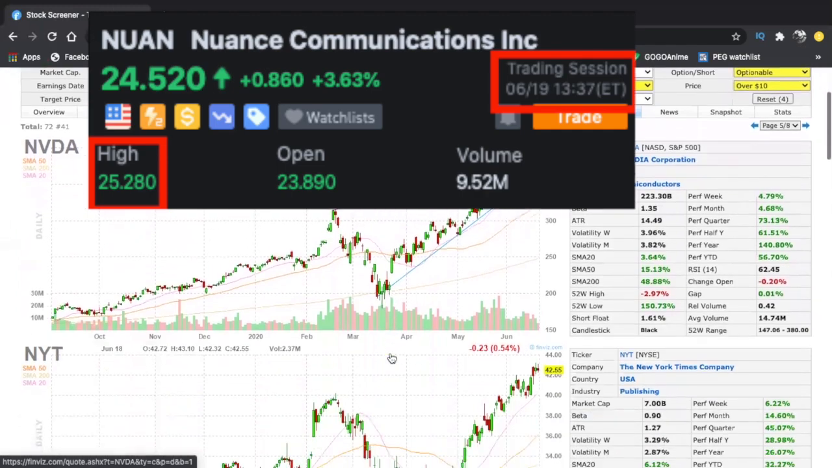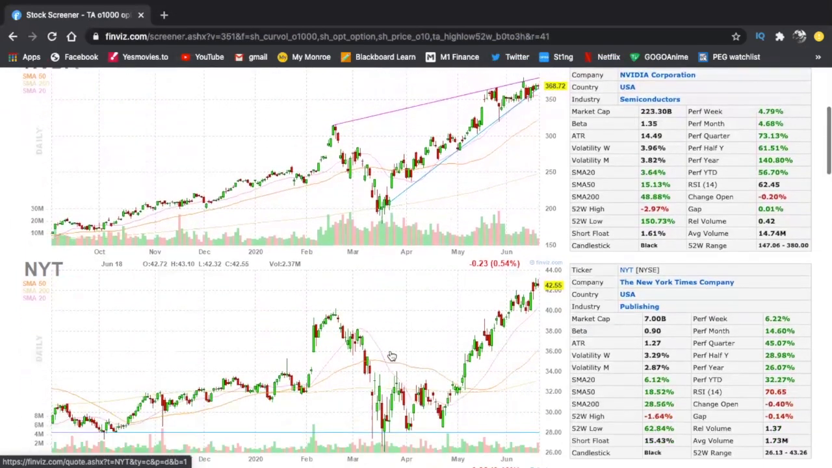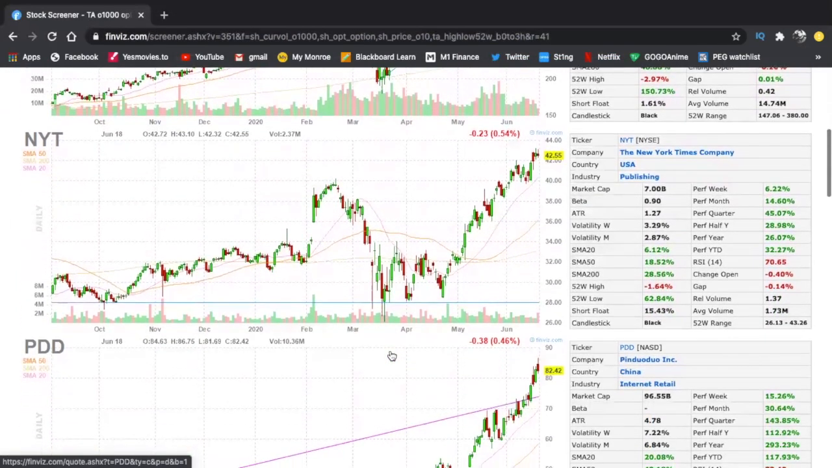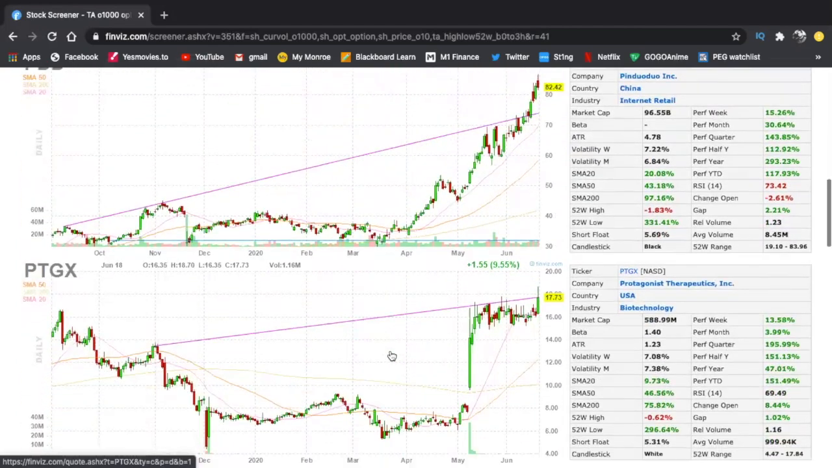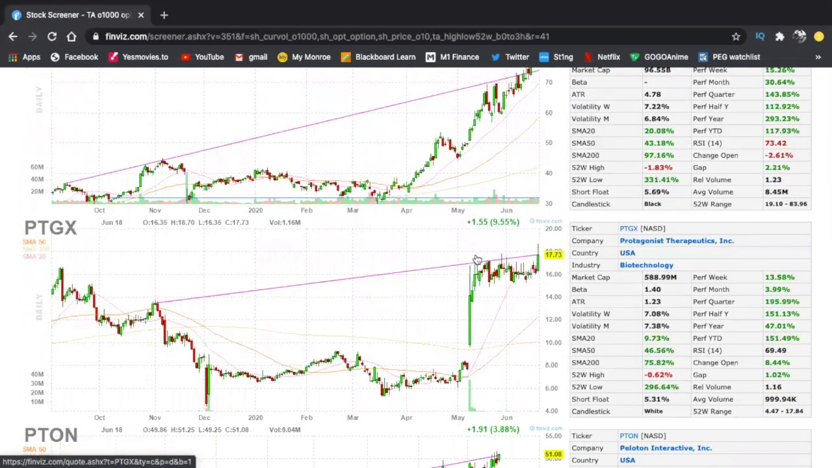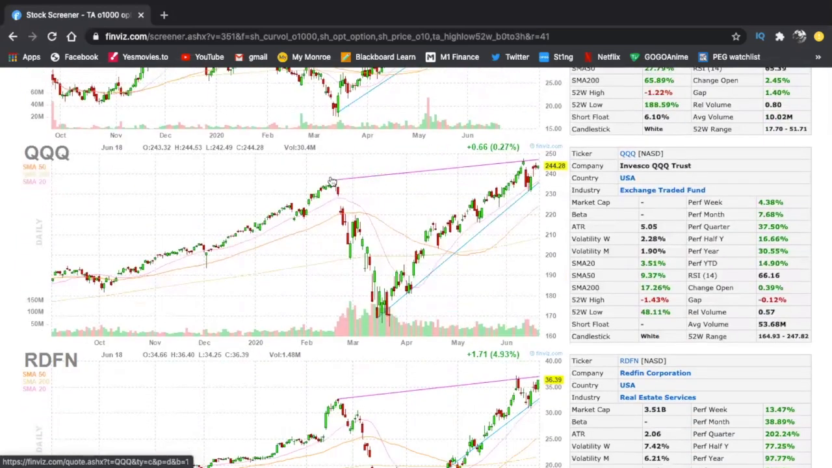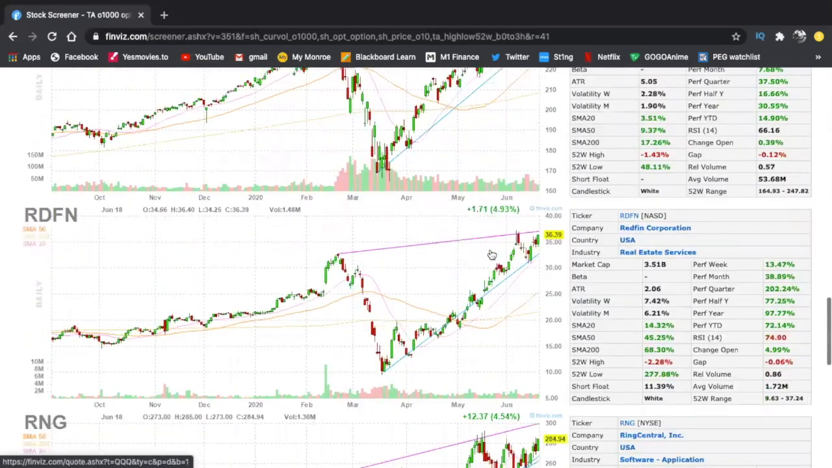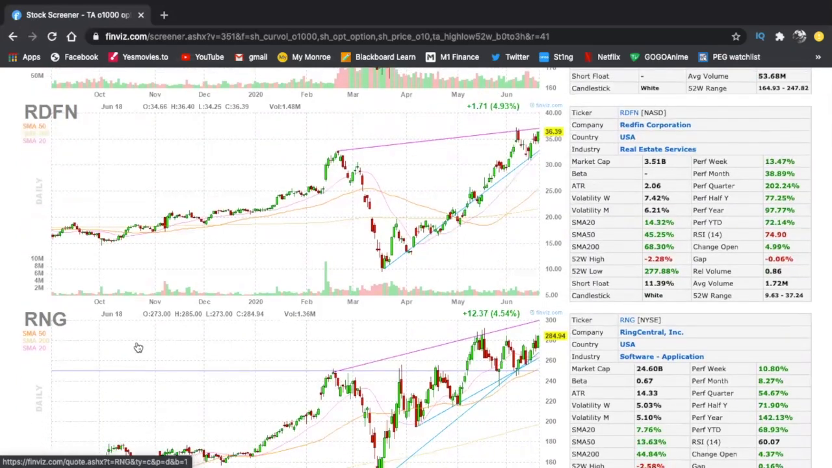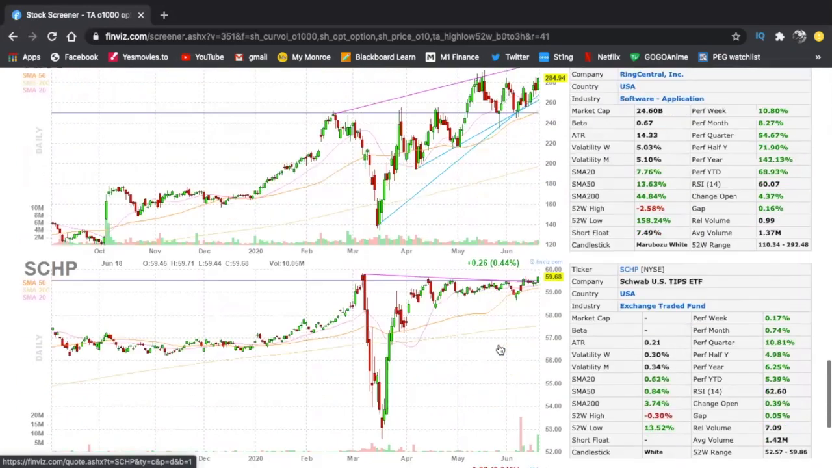So you're basically seeing what I'm doing right now, right? I'm looking for these setups. PTGX was a good one to go in, but it's already made its move. But we're looking for a high like this and then a breakout of that high right here where it pushes through over the next couple of days, and that's what we bet on. That's what we want. So RNG, we can keep an eye on that one as well.